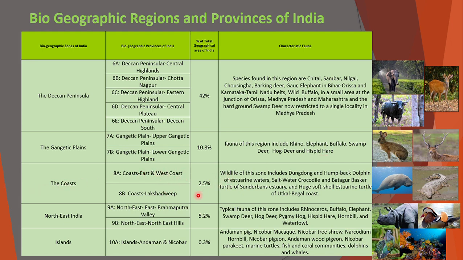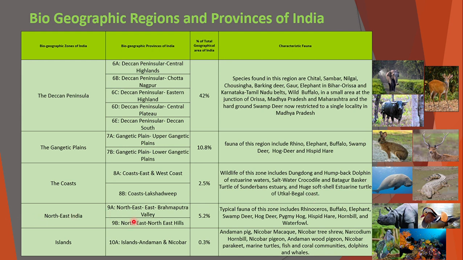It will cover 2.5% area, and wildlife of this zone include dugong and humpback dolphin of estuarine water, saltwater crocodile, and Batagur basket turtle of Sundarban estuary and Hawksbill sea turtle of the Utkal Bengal coast.